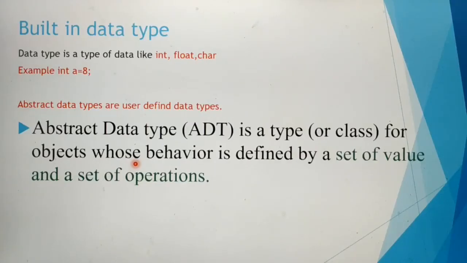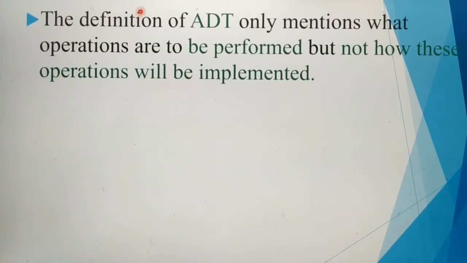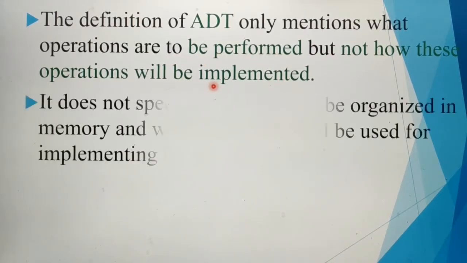Now we can see the definition of abstract data type. Abstract data type, simply called ADT, is a type or class for objects whose behavior is defined by a set of values and set of operations. The definition of abstract data type only mentions what operations are to be performed, but not how these operations will be implemented.